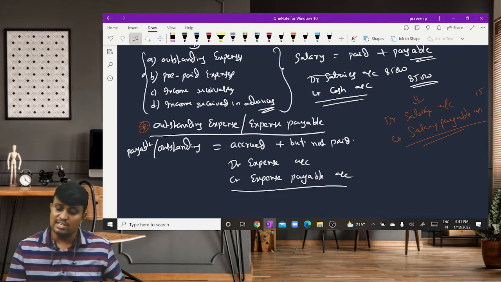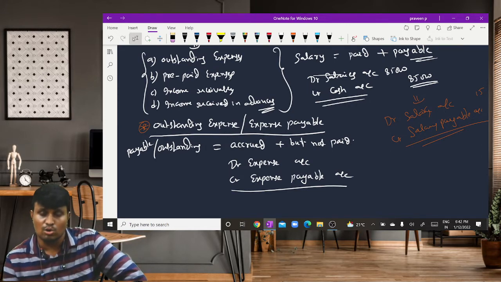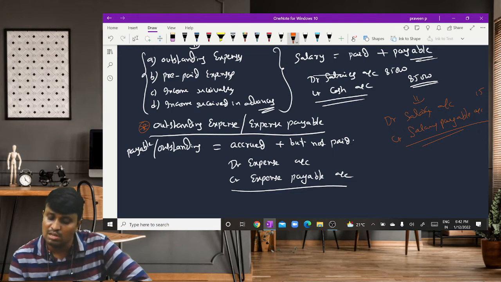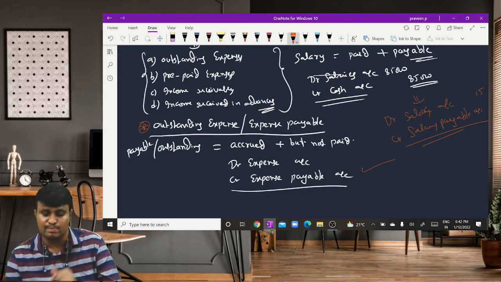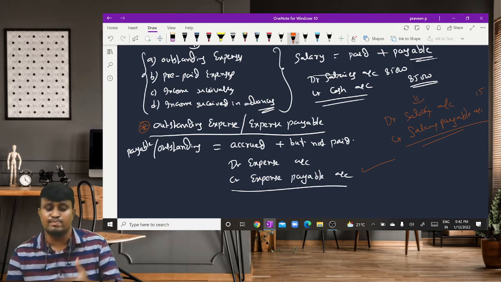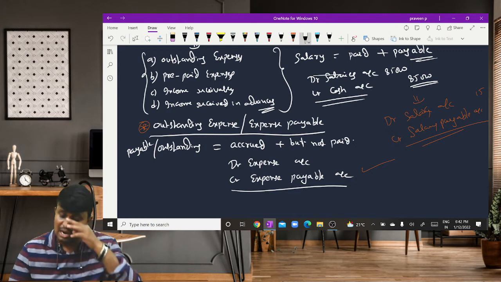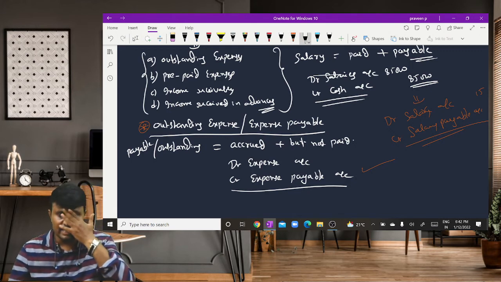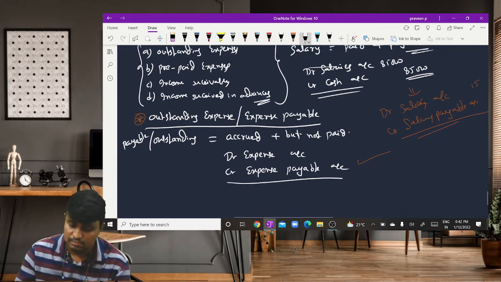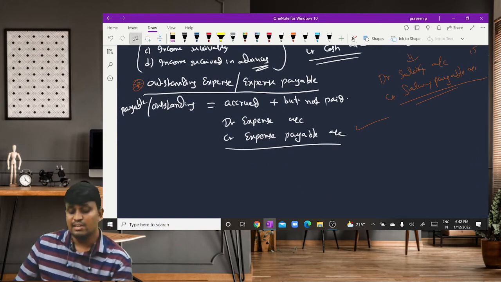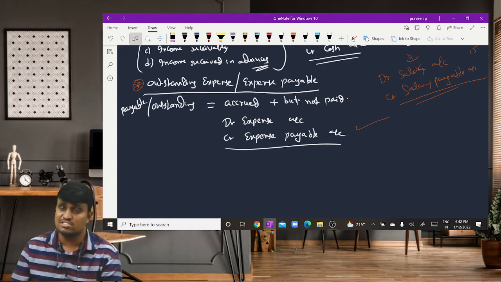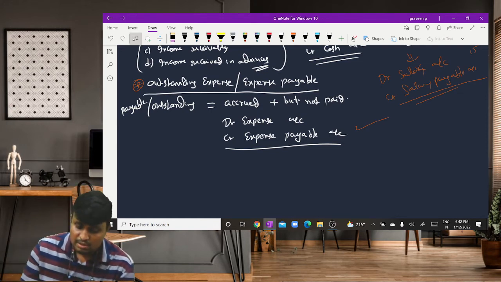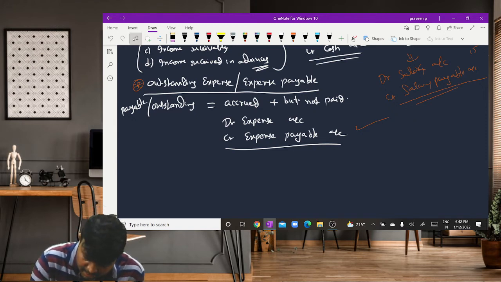So what is the journal entry? Expense payable or outstanding expense means amount accrued but not paid. So what is the journal entry to be recorded? Debit expense account and credit expense payable. And remember, I will explain it again in the chapter of financial statements or published accounts. Okay, then coming to the prepaid expenses.